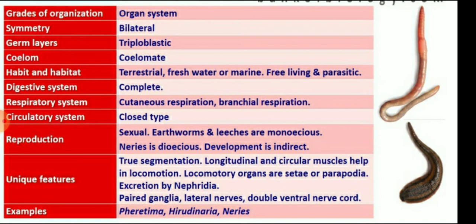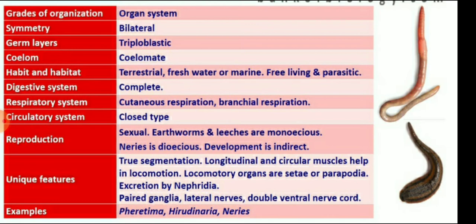The digestive system is complete, but the respiratory system has branchial respiration, or we can say cutaneous respiration, and the circulatory system is present and it is closed type. Reproduction is through the sexual mode; earthworm and leech are monoecious, and Nereis is dioecious, and the development is indirect. So the unique feature of this phylum is true segmentation, meaning metamerism.